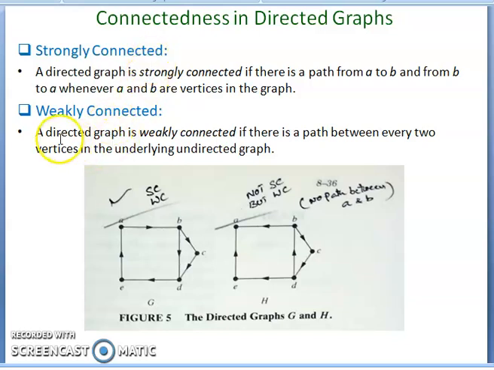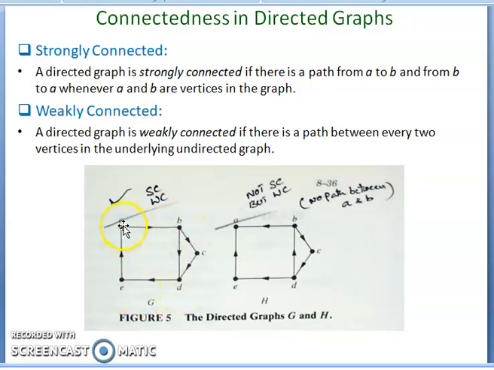A weakly connected graph means a directed graph is weakly connected if there is a path between every two vertices in the underlying undirected graph. This is the undirected graph: you just remove the directions and find the path between every two vertices. Then that is called a weakly connected graph. This is an example. This is the first graph.